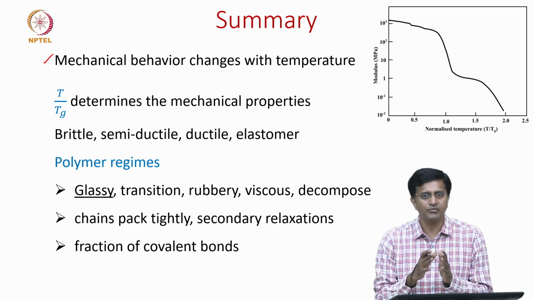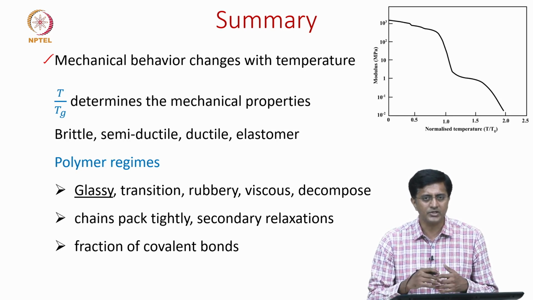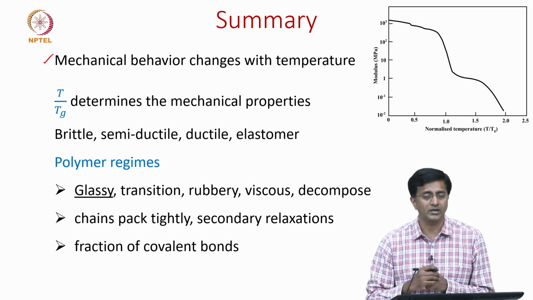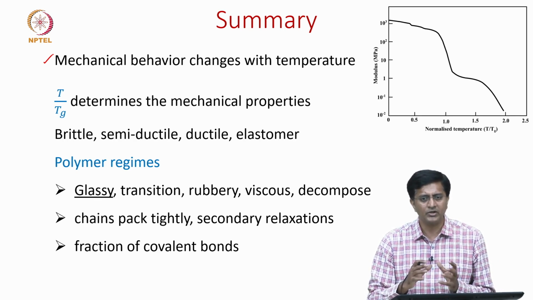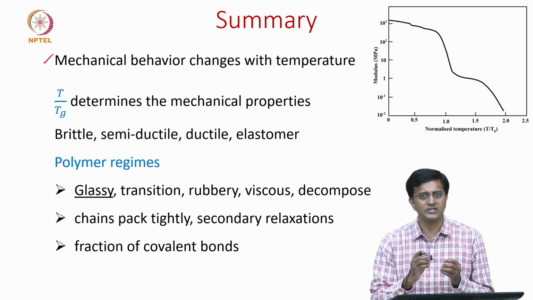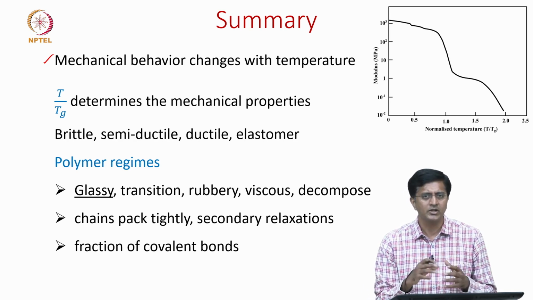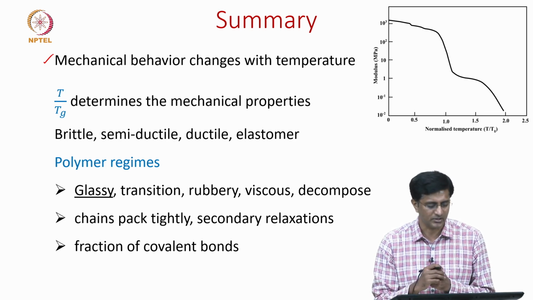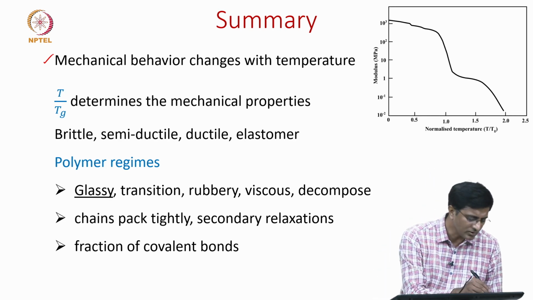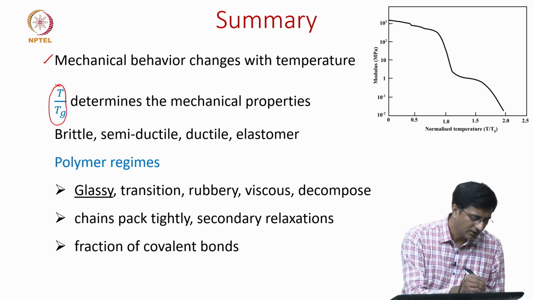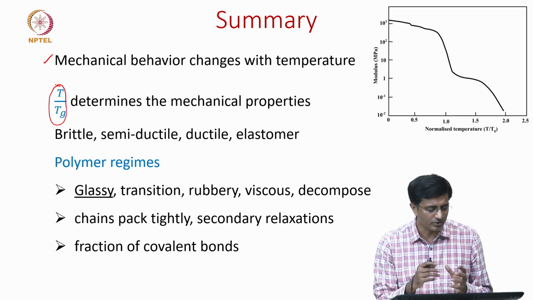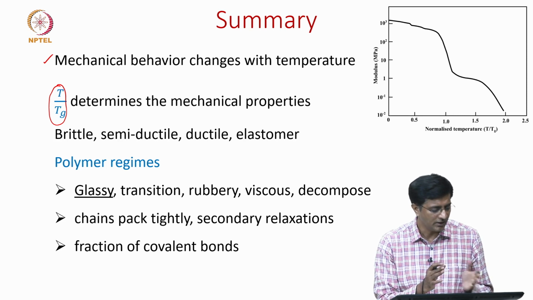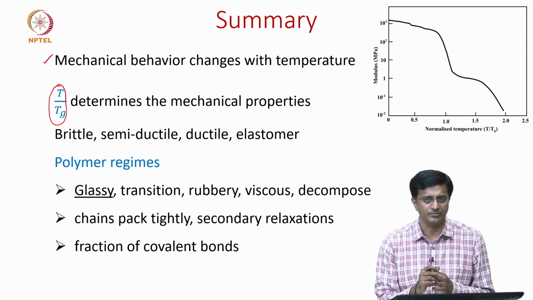So, even with small changes of temperature for polymers, we expect large changes in the mechanical behavior, but for metals, even though changes are small at room temperature, usually they do not affect the mechanical response significantly. We also saw that it is better to talk about this temperature dependence in terms of the ratio T by Tg, where Tg is the glass transition temperature.